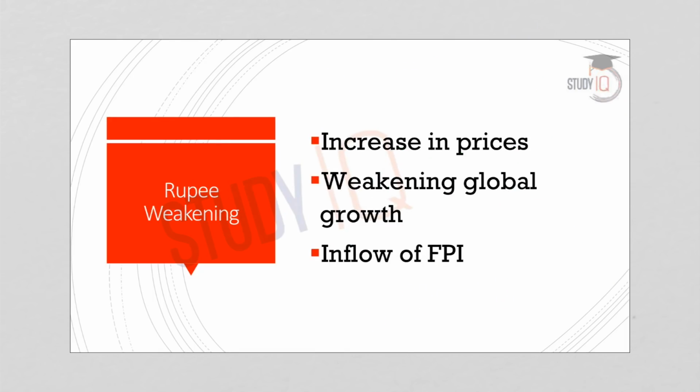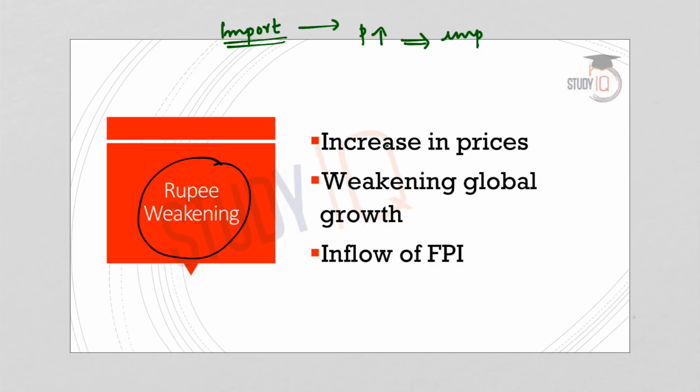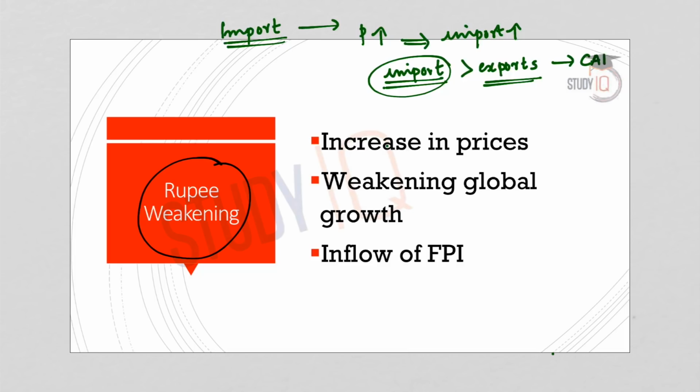Now let us understand the interlinkage between the increase in crude oil prices and the weakening of the rupee. If crude oil prices increase, it puts additional pressure on the rupee, and this leads to its weakening. This is solely because we are an import dependent economy for our oil requirements. When the prices of crude oil increase, this will increase the import bill of the country. That means there will be more imports compared to our exports in terms of value. So when the value of imports increases over exports, it leads to a situation known as current account deficit.